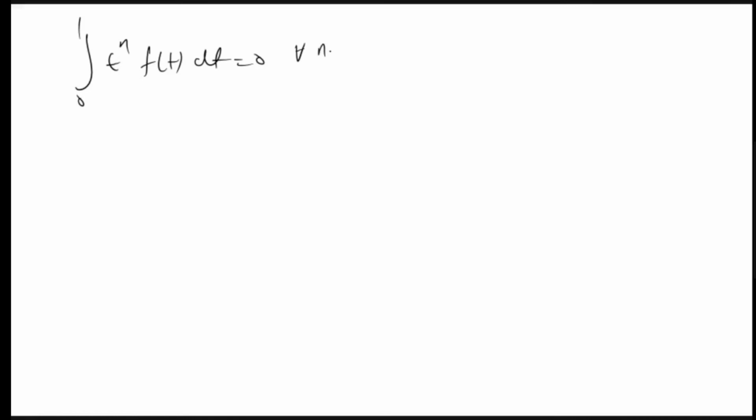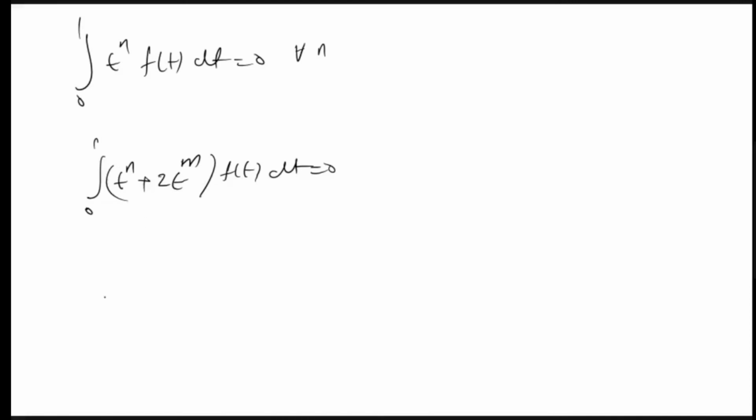Okay. So what is the point of the sequence here? We cannot say that if the integral is 0, the function is 0, right? Because the integral of sin x over 0 to 2 pi is 0, but the function is non-zero. But here it is saying that the integral of t raised to n f of t dt equals 0 for all n. So from here we can say that the integral 0 to 1 of (t raised to n plus some 2 t raised to m) into f of t dt is also 0, right? Because each term is 0, 2 times it will also be 0. So you can make it like this.